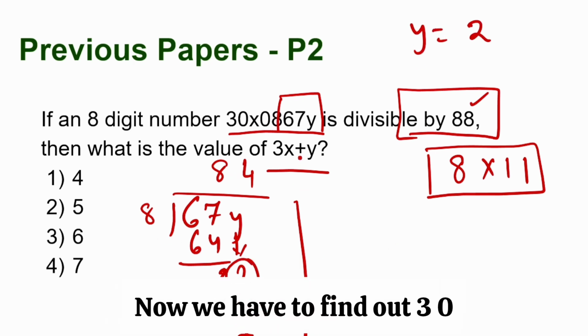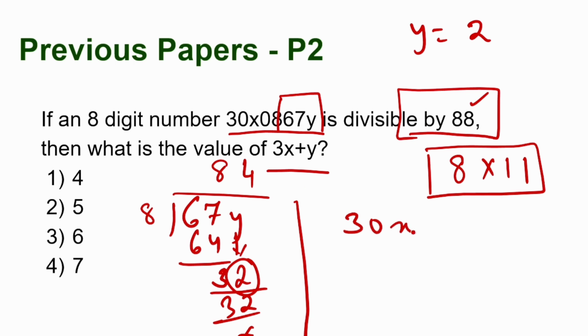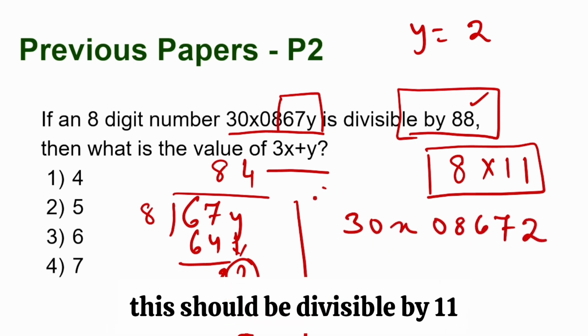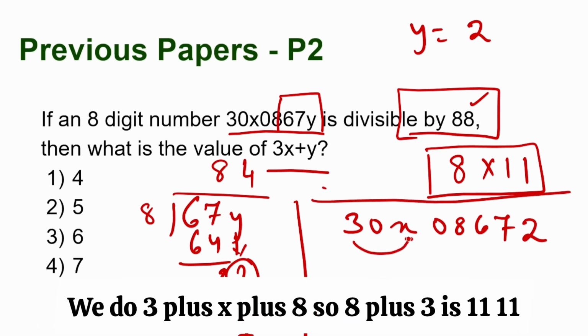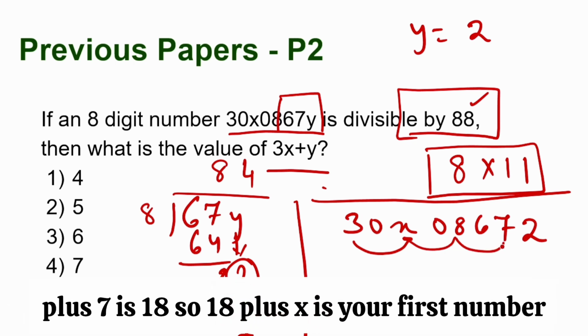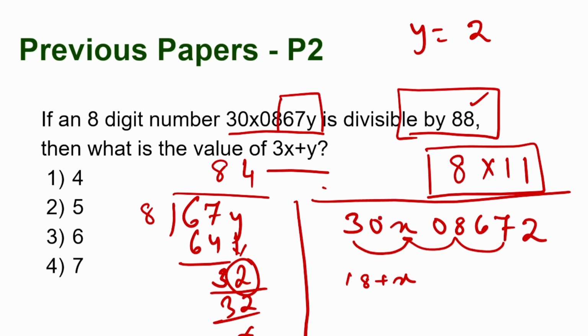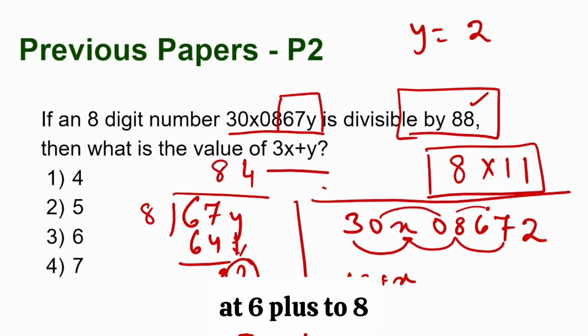Now we have to find out 30x08672. This should be divisible by 11. What do we do? We do 3 plus x plus 8. So 8 plus 3 is 11. 11 plus 7 is 18. So 18 plus x is your first number, and the other number is 0 plus 0, and 6 plus 2, 8.